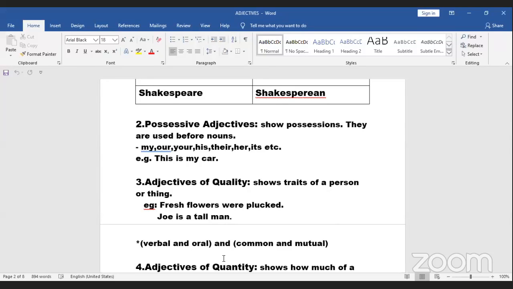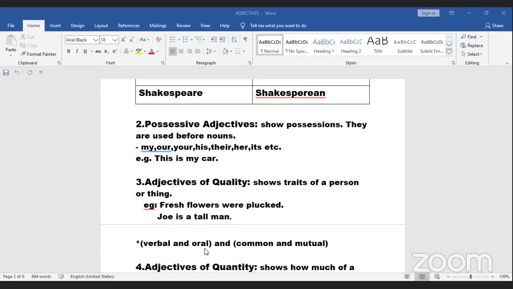Simple as that. One thing I would want to tell is, see, what is the difference between verbal and oral? Whenever I'm talking about words, verbal is always attributed to words. For example, I can tell his verbal ability is perfect. His verbal ability means something related to words, be it his talking skills or his writing skills, be it anything related to words, that is verbal skills.